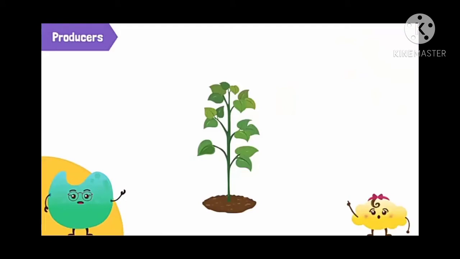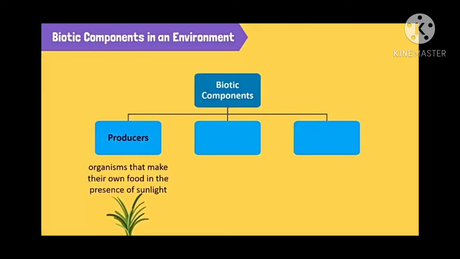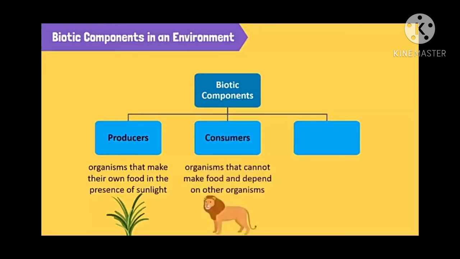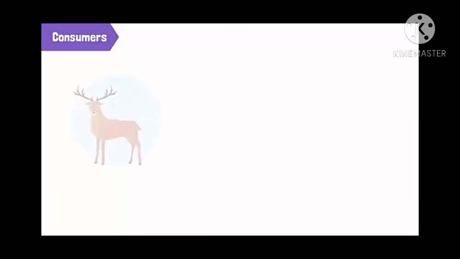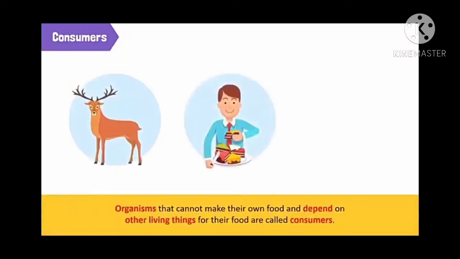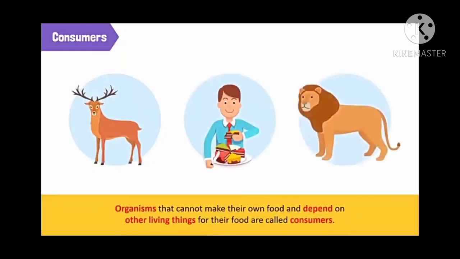The next component of the biotic environment is consumers. What is the next component of biotic components? As the first one is producers, the second one is consumers. Consumers are the organisms that cannot prepare their own food and depend on other living things for their food.